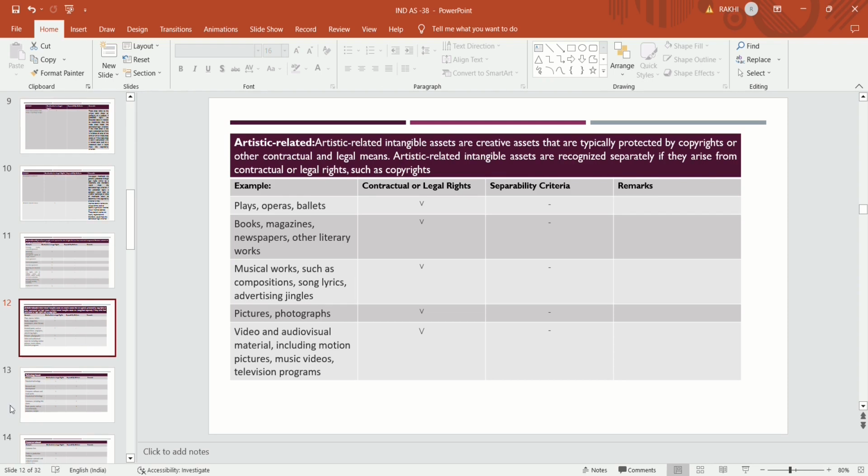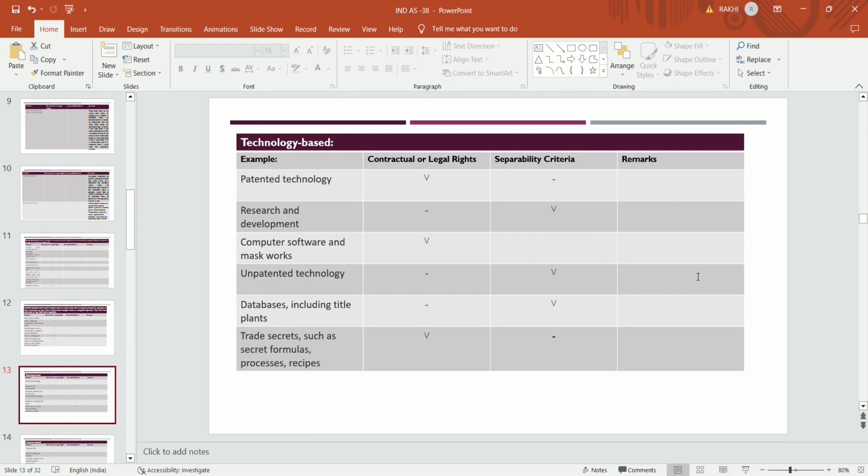Now, another type of identifiable intangible assets is technology based. For example, patented technology, and these are acquired on the basis of contractual legal rights or on the basis of separability criteria.